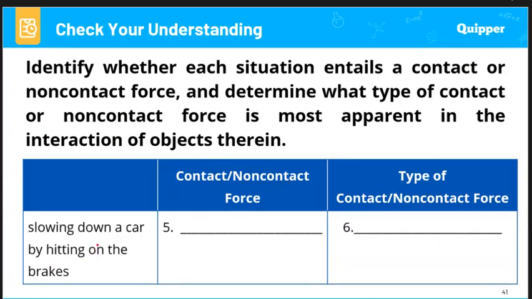And slowing down a car by hitting on the brakes. Slowing down by hitting on the brakes means there is a contact force between the brakes and the person hitting on the brakes. And the type of force it actually portrays is friction. It is the friction as you hit on the brakes.